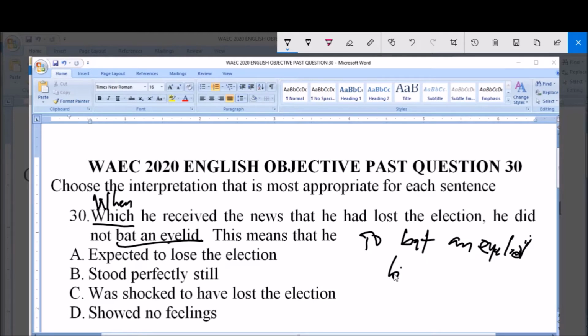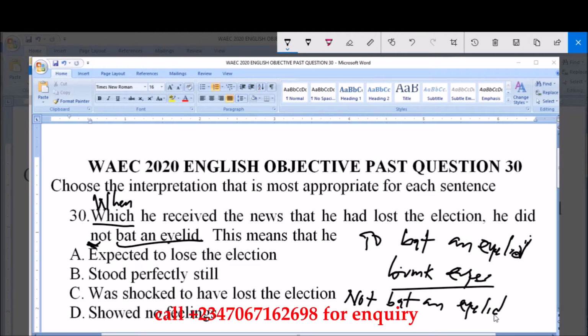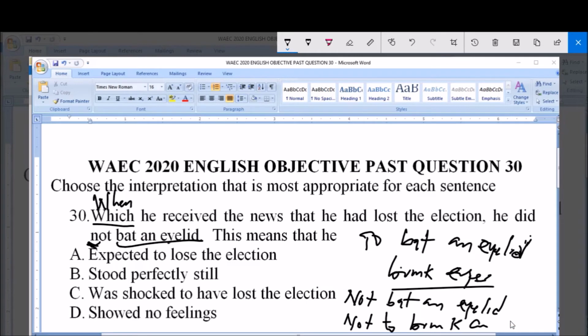And when you blink eyes, it means that you are having a feeling for something, but there is a negative adverb here which says that not, which means not to bat an eyelid, not to blink an eyelid.